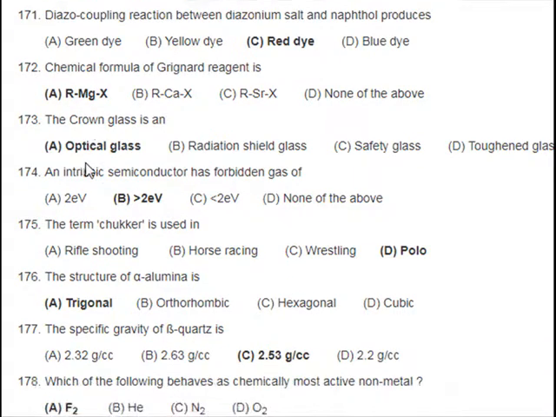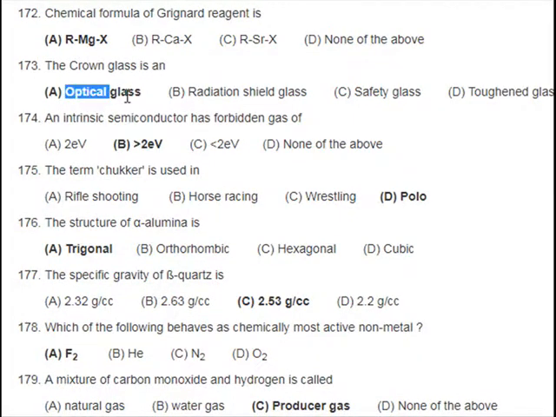173. The crown glass is: A. Optical glass, B. Radiation shield glass, C. Safety glass, D. Toughened glass. 174. An intrinsic semiconductor has forbidden gap of: A. 2 eV, B. greater than 2 eV, C. 1 eV, D. none of the above.